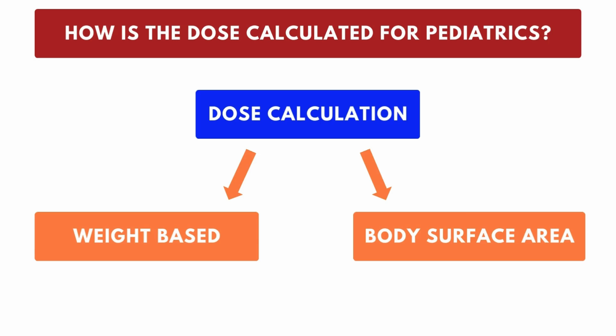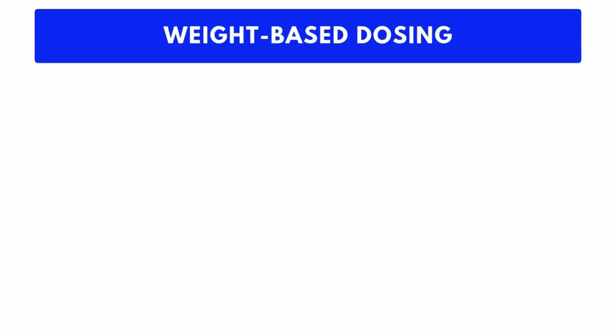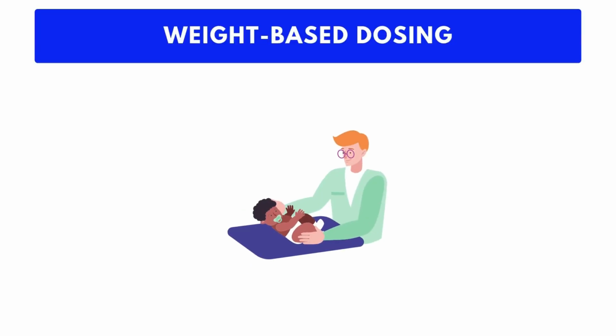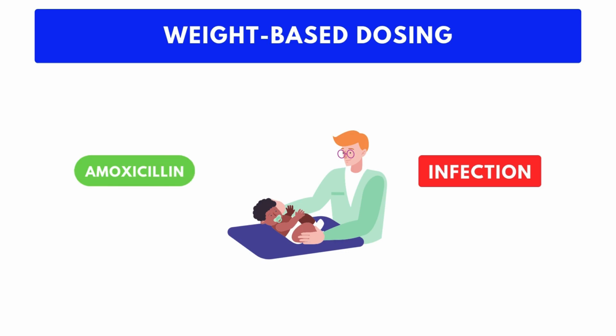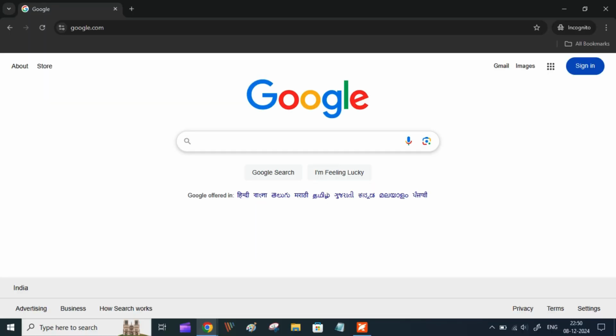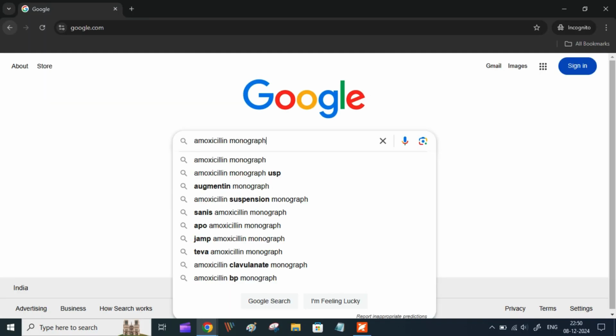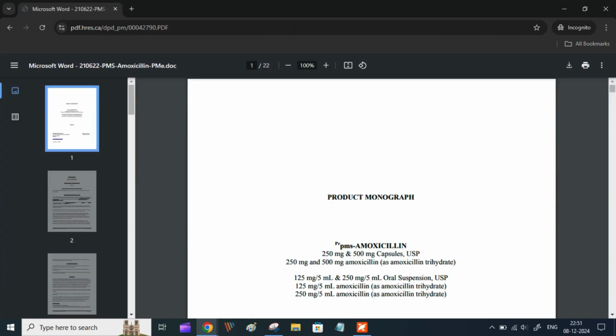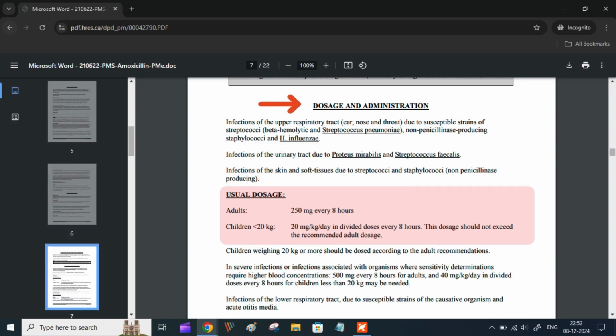Let me give you a simple example. Imagine a scenario where you are the doctor and a pediatric patient was brought to you by his mother. He is diagnosed with an infection and you have to give treatment. Now, according to guidelines, amoxicillin is the drug of choice for this condition. But at what dose? Now, you have to calculate the dose. So, you googled the amoxicillin monograph and you downloaded it. A monograph has a lot of information about amoxicillin, but for us, we need the dose.